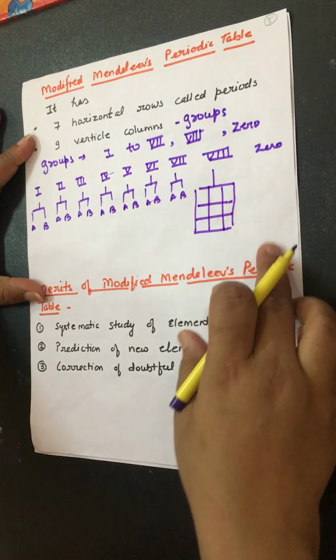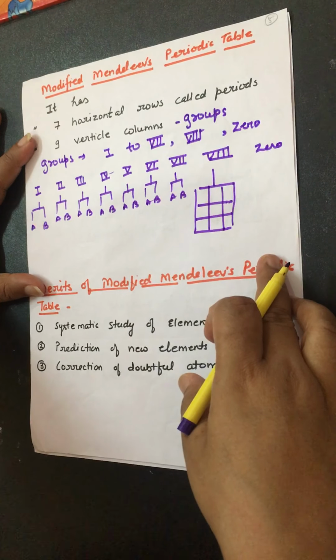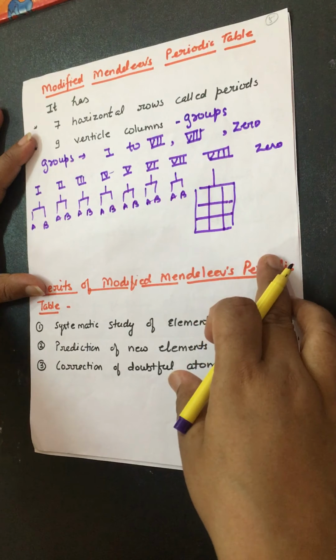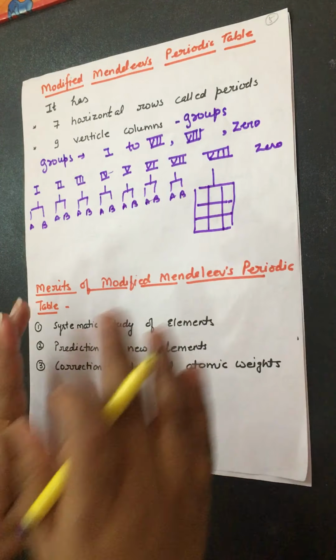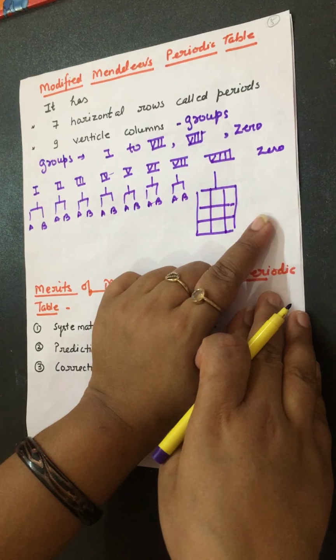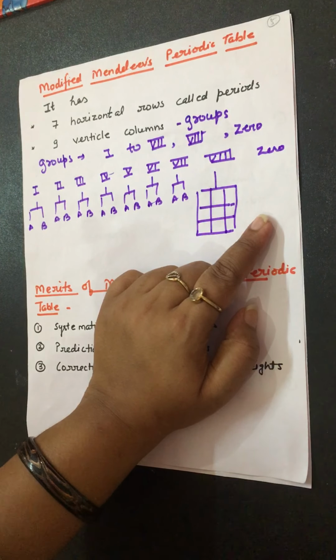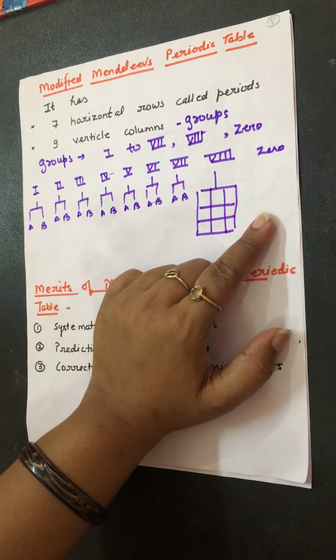And the 0 group consists of inert gases, which were discovered in the year 1900. So here we discussed that the 0 group was not present in the original Mendeleev's periodic table, because the original Mendeleev periodic table was made before 1900.